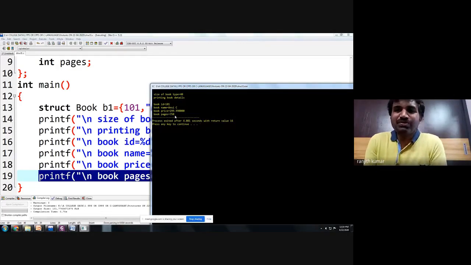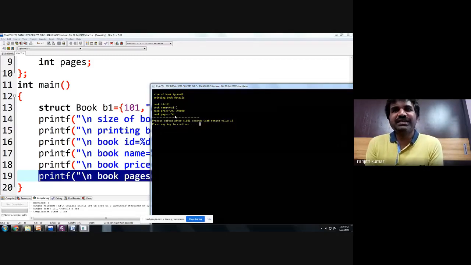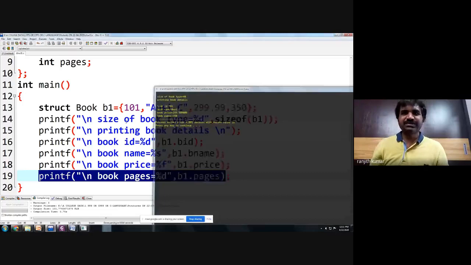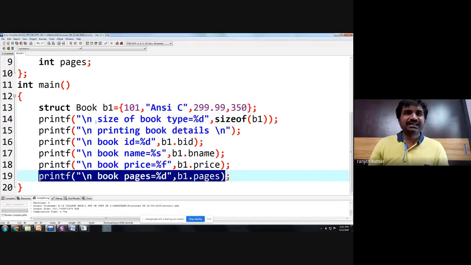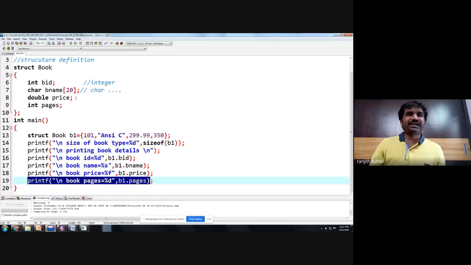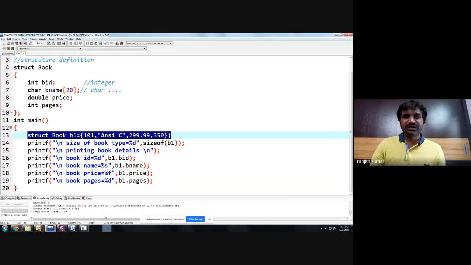Here you are able to create a new data type which is combining different data types: integer, string, character, float, double, all together at one place. Is that clear, everybody? So this is the first program. In program one, you have created a book, created a book variable, initialized it, and you are printing.